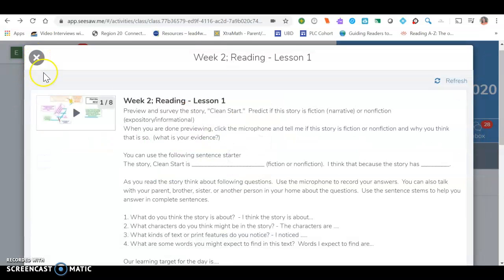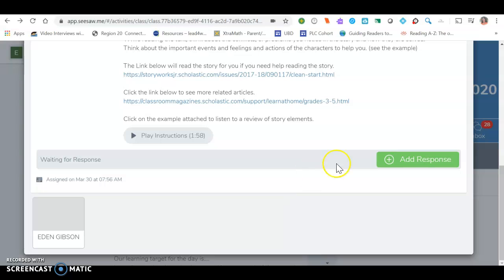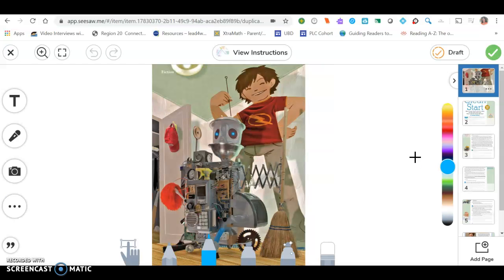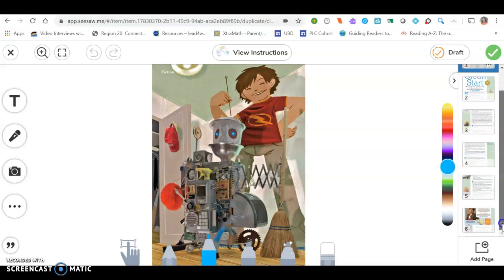So let's say you finish that. Once you finish that, you can add your response. So you click here, okay, and you can go through. Here's the story. You can read it again. If you look on this side over here, you can flip through all the different pages to read the story. At the bottom, you can add the page, okay?